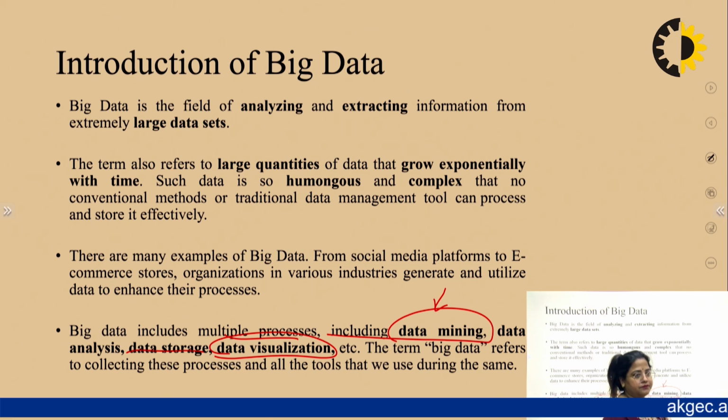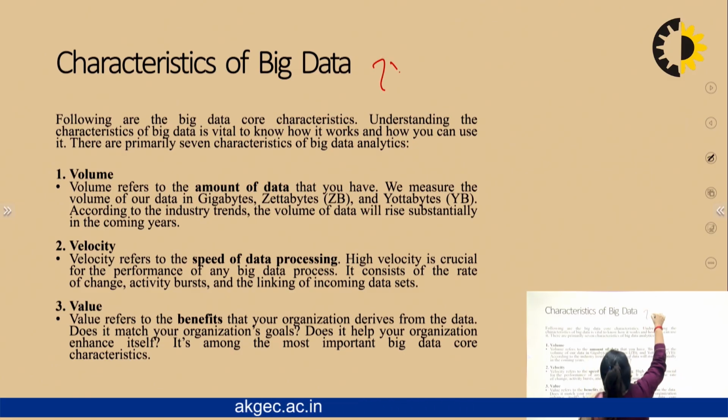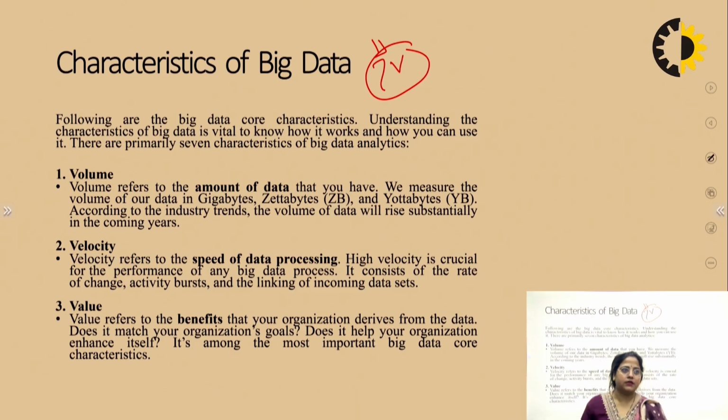Okay, now comes to the characteristics of data. The characteristics of big data are also known as the 7 V's. Following the big data core characteristics, by understanding the characteristics of big data, we will know how it works and how you can use it. So the 7 V's are included in the characteristics of big data.